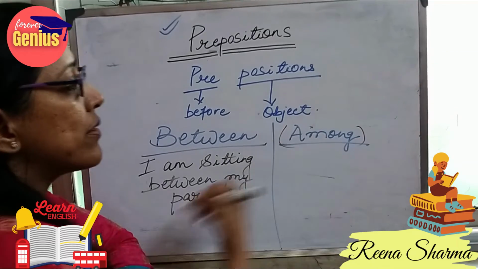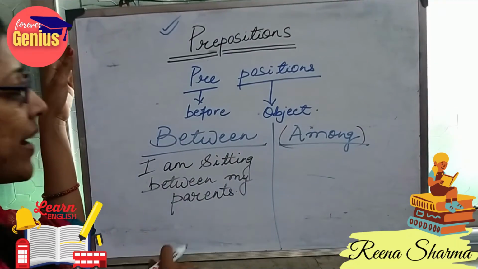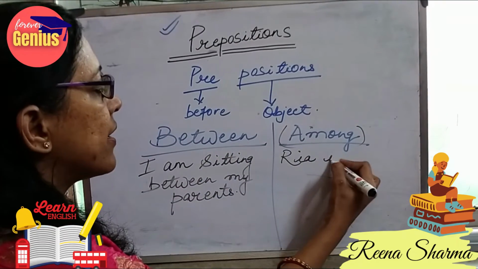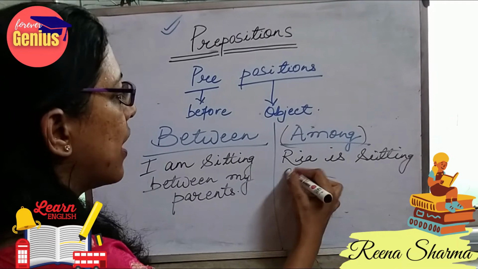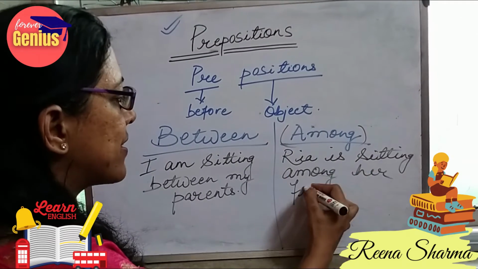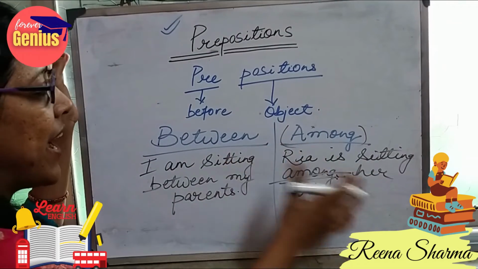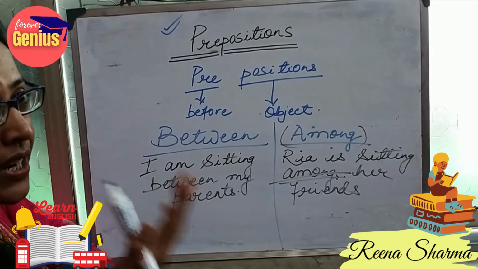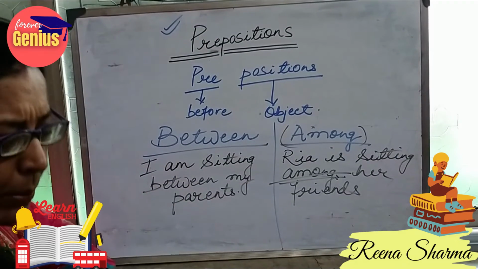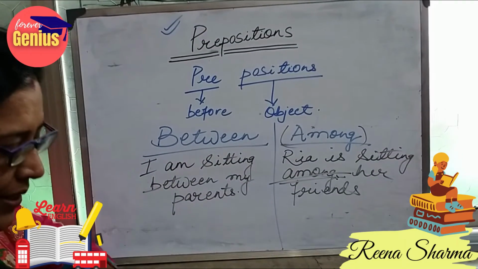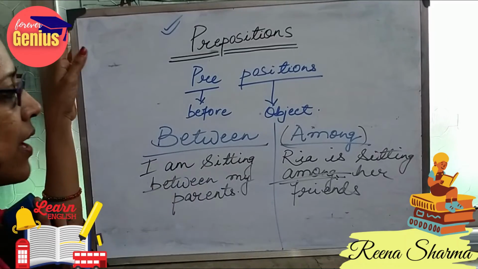And when do we use the word among? Riya is sitting among her friends. It can be 3, 4, 5. I don't know how many friends there are. So in this case, we use the word among.